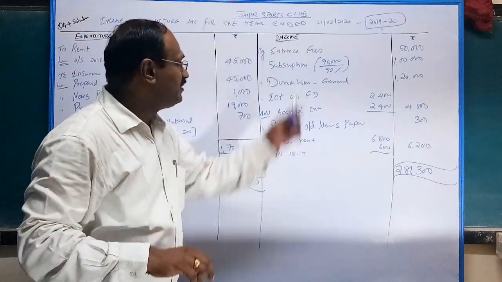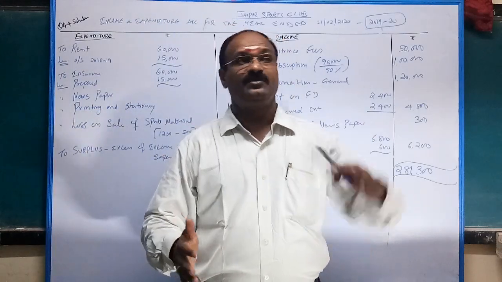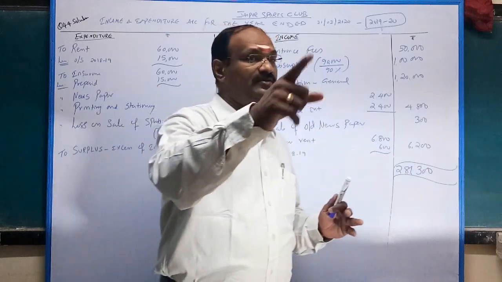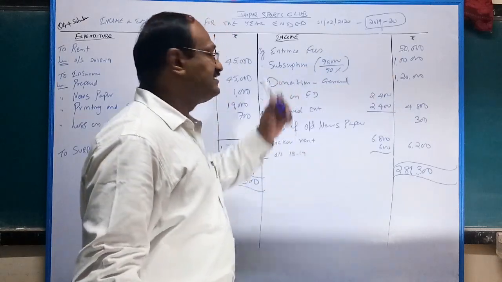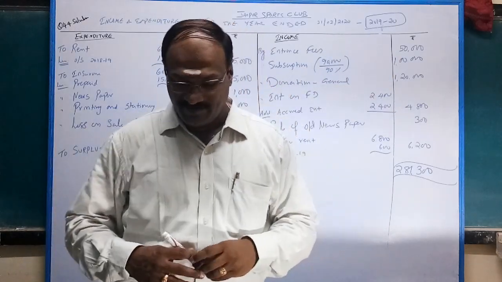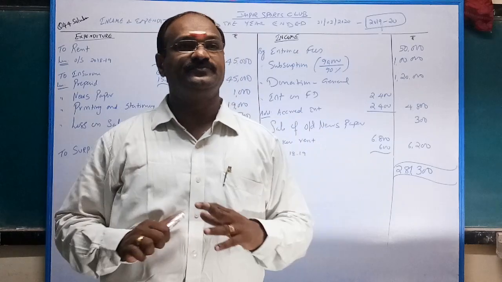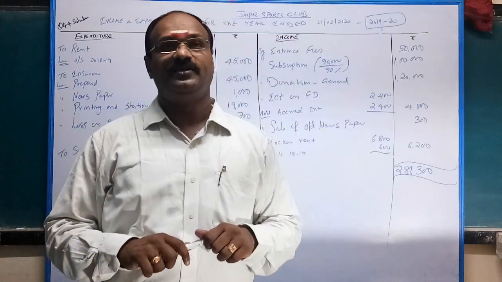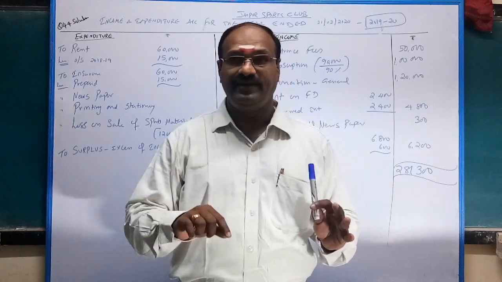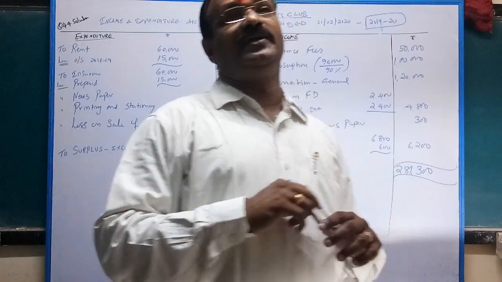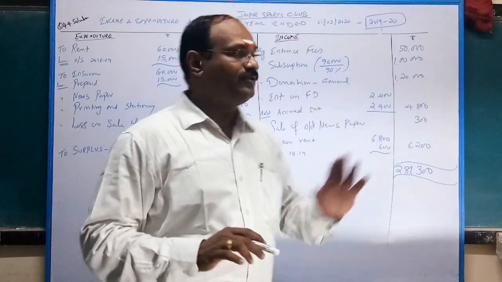Very important. Entrance fees received for the year is given, previous year also given, so you have to take only the current year. Current year how much? 50,000. Then subscription. In subscription also current year is given, last year given, next year also given. You have to take only the current year. Very important. See, clearly given subscription 2019-20, in bracket 90%. It means, listen carefully, whether you received or not, you have to show the full subscription.